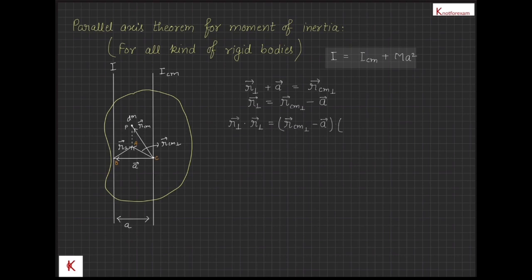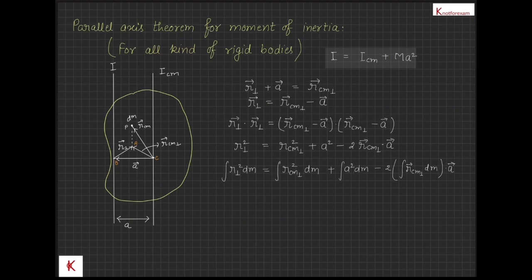Taking dot product by itself, we get r perpendicular squared is equal to r_CM perpendicular squared plus a squared minus 2 r_CM perpendicular vector dot a vector. And by multiplying by dm and taking integration, we get integration of r perpendicular squared dm is equal to integration of r_CM perpendicular squared dm plus integration of a squared dm minus 2 integration of r_CM perpendicular dm dot a vector, since a vector is constant.